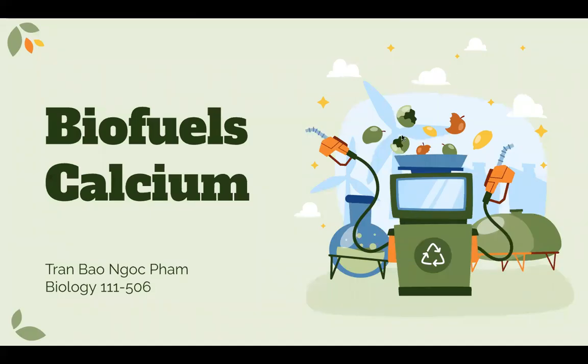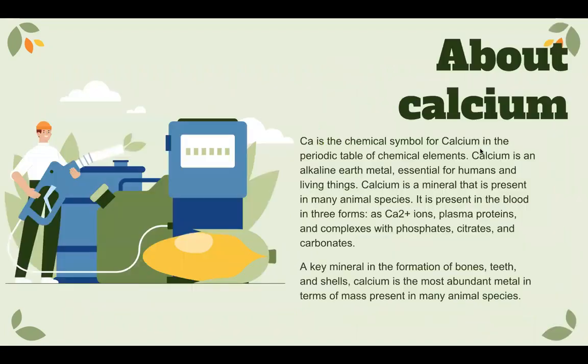Today we'll talk about biofuel, calcium. Calcium, Ca, is the chemical symbol for calcium in the periodic table of chemical elements. Calcium is an alkaline earth metal essential for humans and living things. Calcium is a mineral that's present in many animal species.